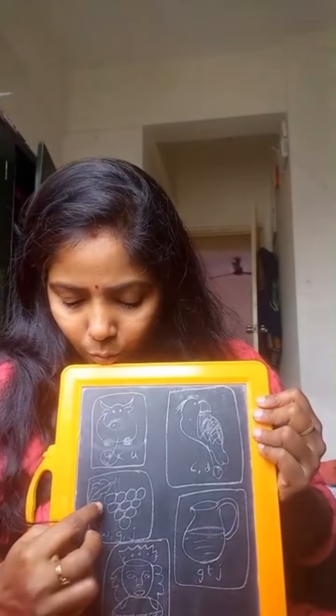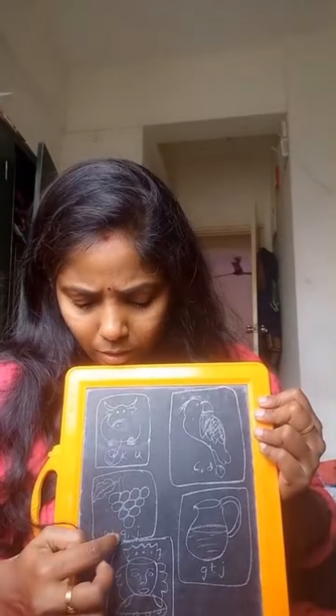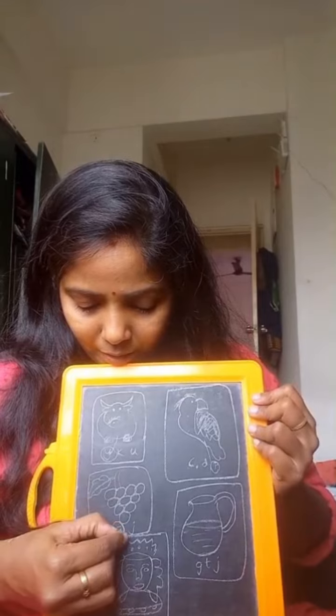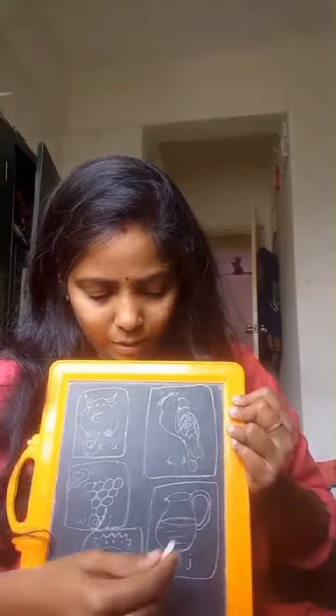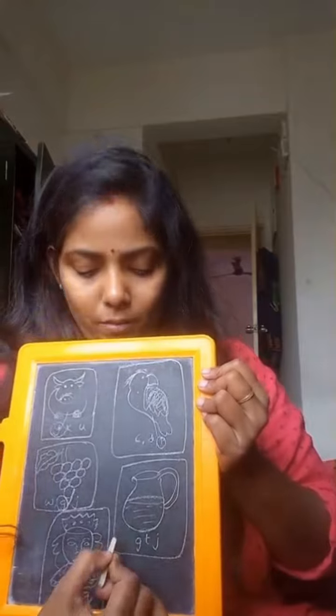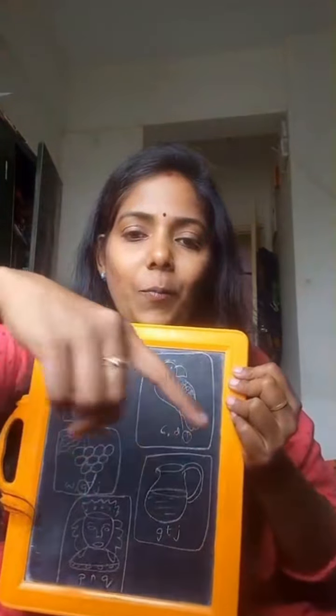So grapes, W. Grapes not matching. G. Grapes matching. So G. Grapes. Circle this letter and draw a line to here. And this is a jug. Jug. This is letter G. G says G.